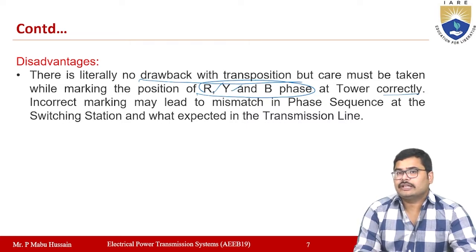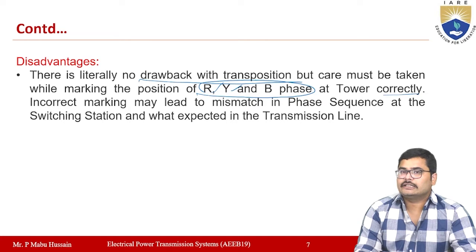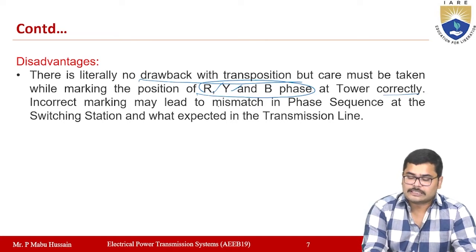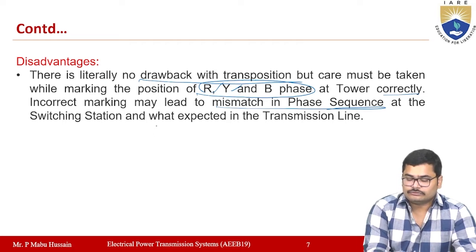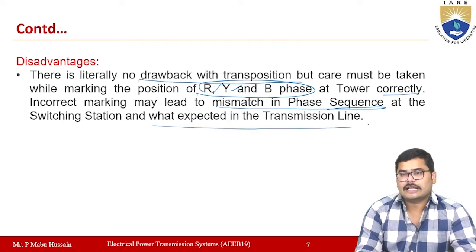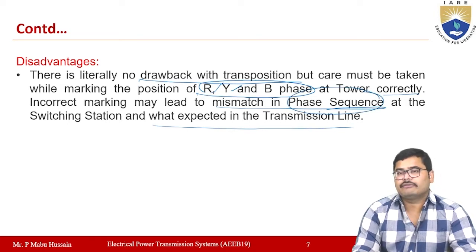If you mark the R, Y, B phase sequence incorrectly, it will lead to a mismatch of phase sequence at the switching stations and what is expected in the transmission line also.